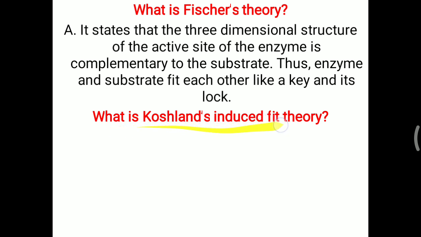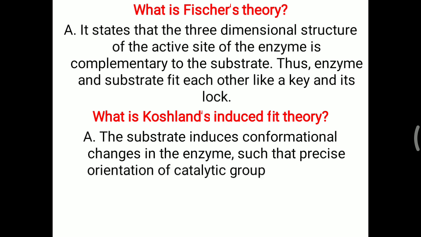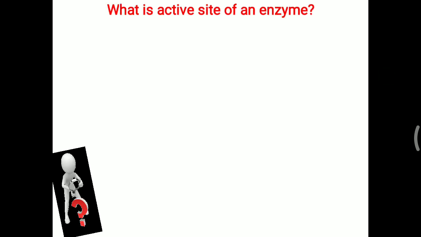It explains that when the substrate is attached to the enzyme, there are conformational changes, and these conformational changes are very helpful for the final enzymatic reaction. So the substrate induces conformational changes in the enzyme such that the precise orientation of the catalytic group is affected, and that is Koshland's induced fit theory. So you can remember lock and key theory, and for Koshland's induced fit theory, remember gloves.